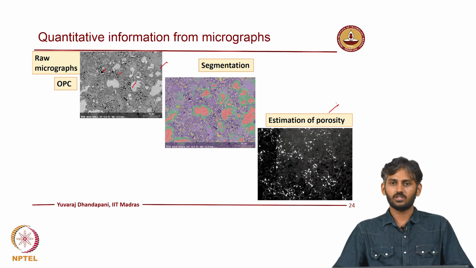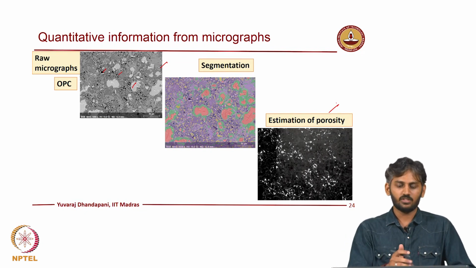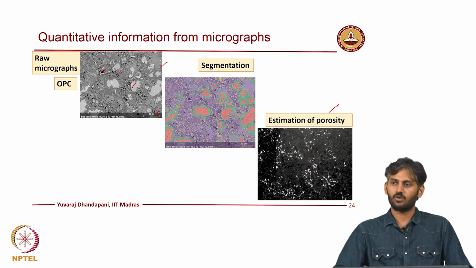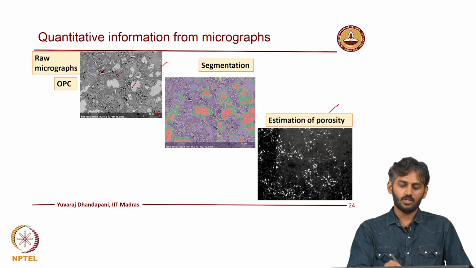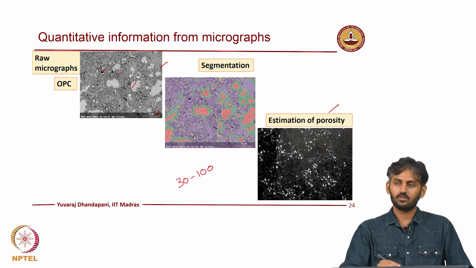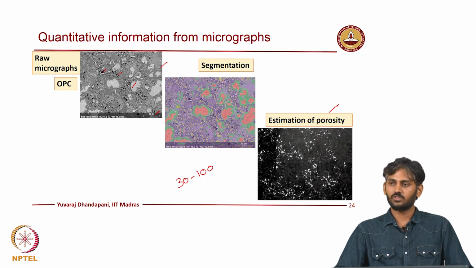Naturally, in such a condition you are looking at a very minor scale, about 50 micron. So, in order to get a representative analysis, it is necessary to do at least 30 to 100 images and then take the overall assessment of porosity.